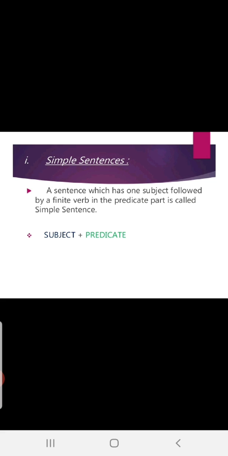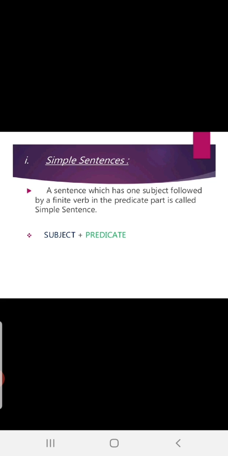Children, if you don't know this, you will never be able to do proper transformation. Not only transformation, but also another main grammar without using and, but, or so. All these grammar comes under these rules. Fine. What is a simple sentence?